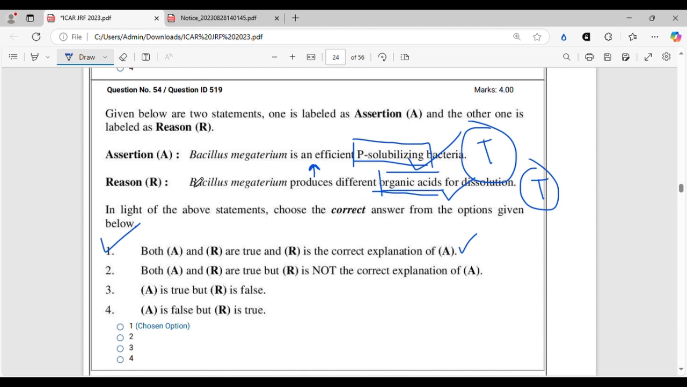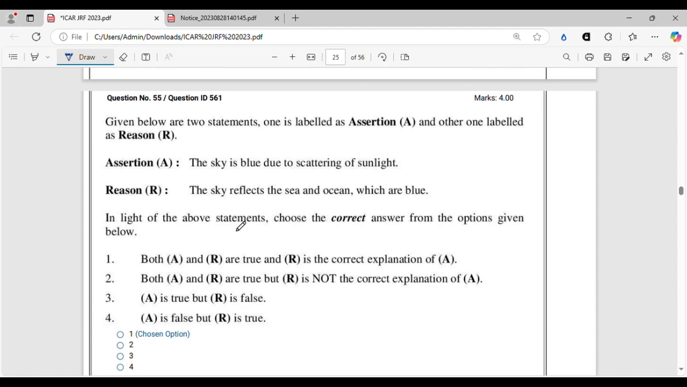All right, moving on. Another assertion reasoning question. This is also from basic optics, you can see from physics. The sky is blue due to scattering of sunlight. This is true. The sky reflects the sea and ocean, which are blue. This is totally wrong. The sky is blue due to scattering of sunlight. Correct. But sky reflects the sea and ocean, which are blue. That is not at all possible. In fact, it is the opposite.